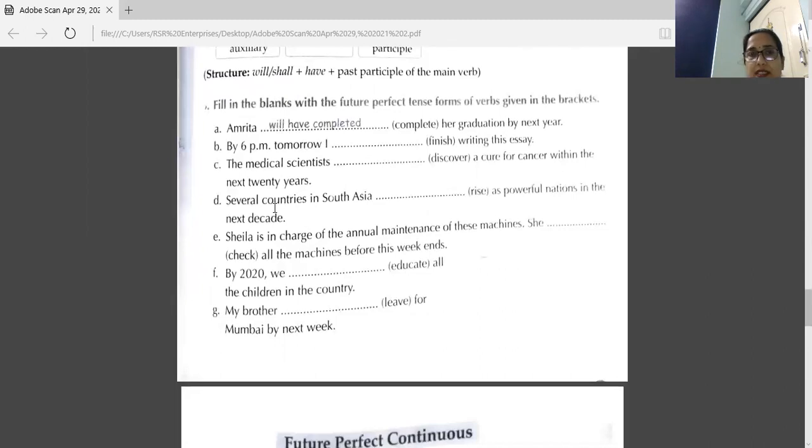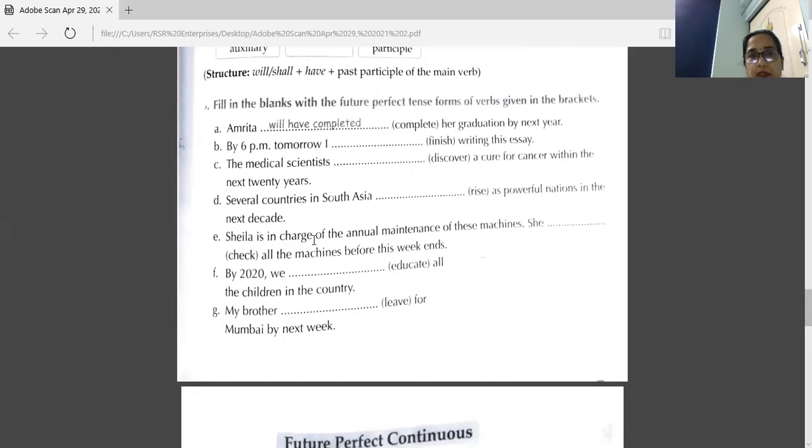Several countries in South Asia dash as powerful nations in the next decade. So the future perfect tense of this word is will have risen. Several countries in South Asia will have risen as powerful nations in the next decade.